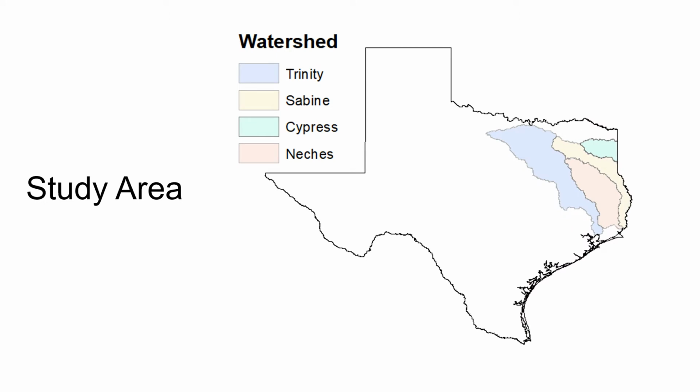To do this, we focused on 4 river basins in eastern Texas: the Trinity, Sabine, Cypress, and Neches rivers. These river basins offer a natural testing gradient for flow alteration. The Trinity River is heavily impounded and subject to large-scale urbanization from the Dallas-Fort Worth area, while the Neches River offers a better look at a lowly modified river with few dams and a higher percentage of forest land within the watershed. The Sabine and Cypress rivers offer an intermediate level of flow and landscape alteration. Additionally, these 4 basins contain 3 species of mussels that are listed as state-threatened and petitioned to be federally listed.